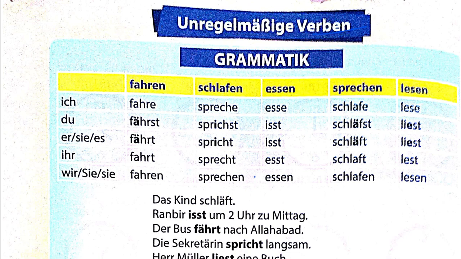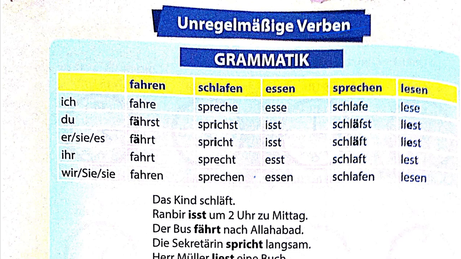But there are certain verbs which do not follow the normal verb conjugation and are a little bit different.